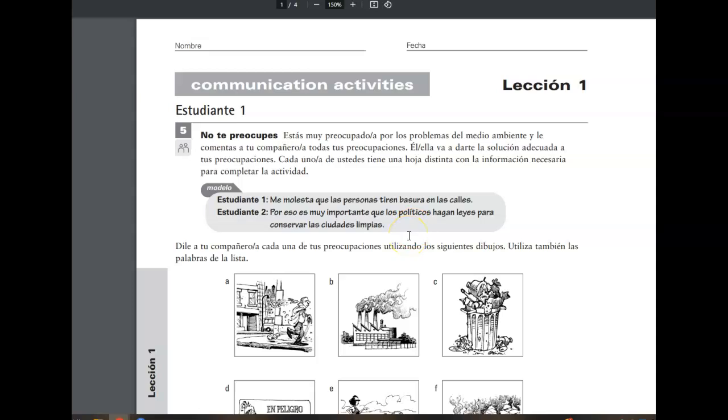In this case, talking about los políticos, it would be hagan. Es muy importante que los políticos hagan leyes para conservar las ciudades limpias. It's very important that politicians make laws to conserve clean cities.